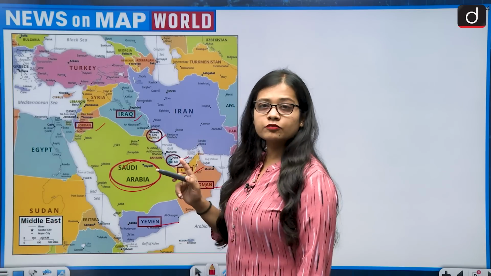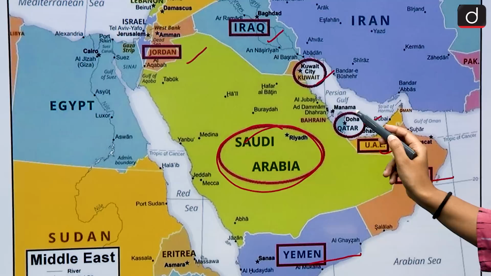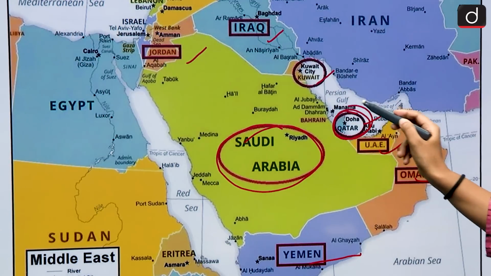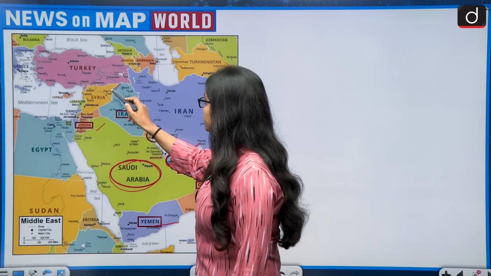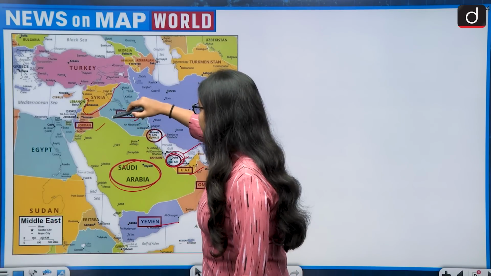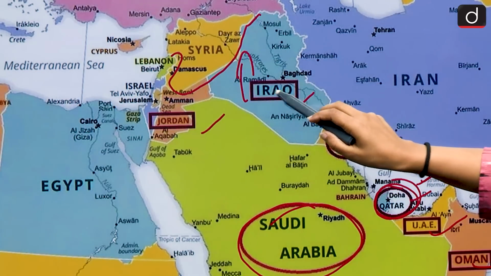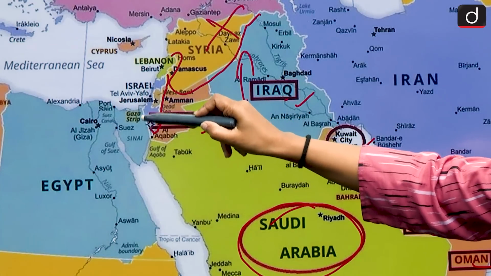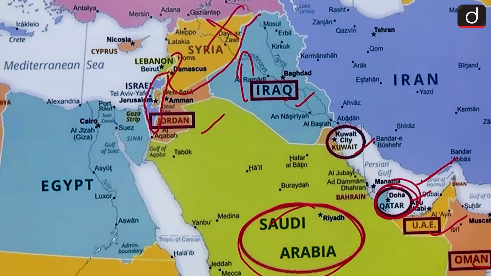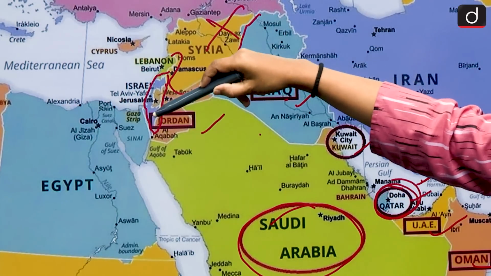So the countries in the given option with which Saudi Arabia shares its border is, first is Qatar. So Qatar is correct. Then it does not share its border with Syria, because Syria is lying much north to it, and between Syria and Saudi Arabia comes Iraq and Jordan. So Syria gets eliminated. Then comes Israel. So Israel also does not share its border with Saudi Arabia, because between Israel and Saudi Arabia lies Jordan.